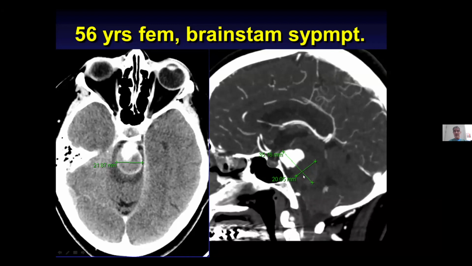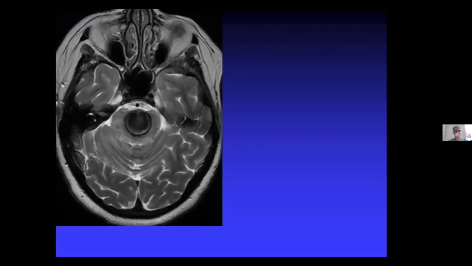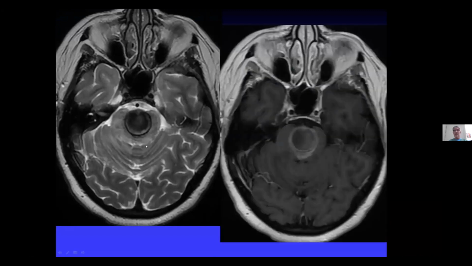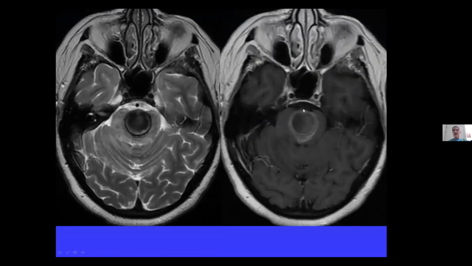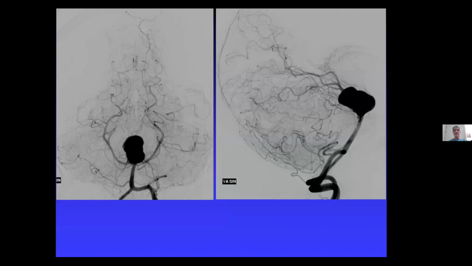This is also a challenging case, and I think this is very difficult for a surgeon to get rid of this aneurysm. To explain the brainstem symptoms, you can see the aneurysm in the middle compressing the brainstem all around, and the contrast enhancement in the wall and around the tissue. So there was an inflammatory change in the brainstem. So she was neurologically impaired.